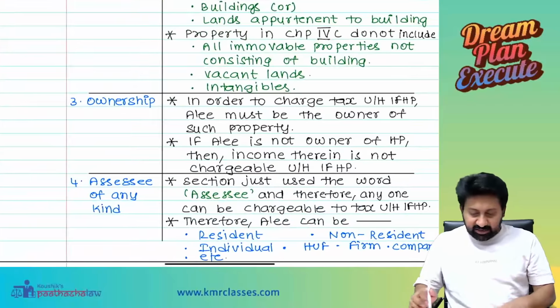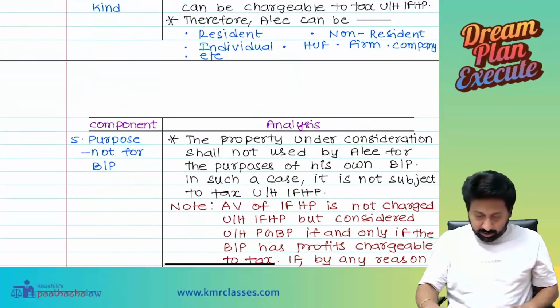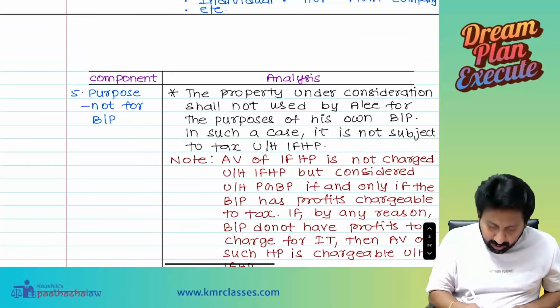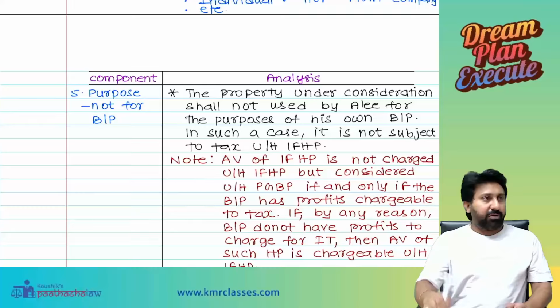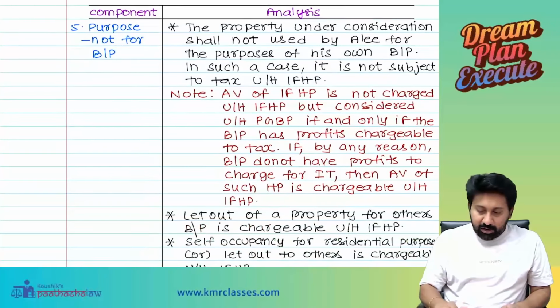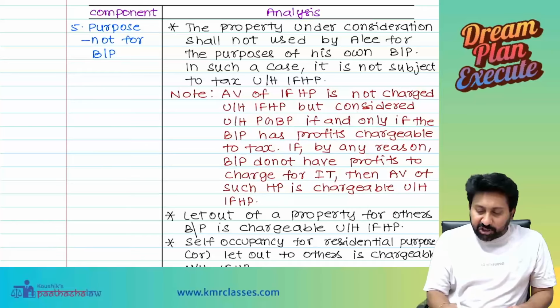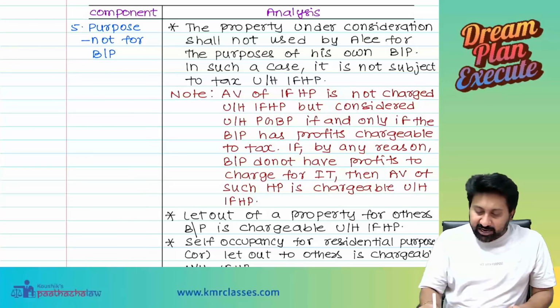First, let us see some important points. See here. Property used for the purpose of business or profession. The property under consideration shall not be used by the assessee for the purpose of own business or profession. In such case, it is not subject to tax under IFHP.